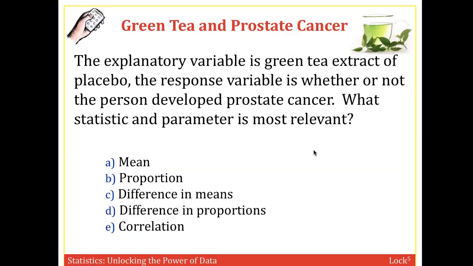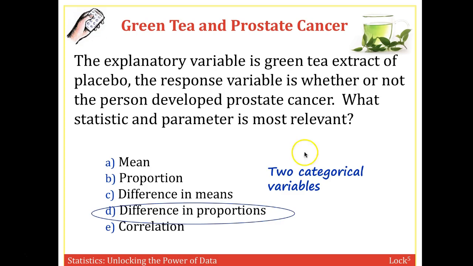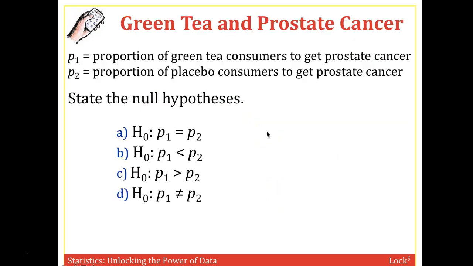All right, the explanatory variable is green tea extract or the placebo. The response variable is whether or not the person developed prostate cancer. What statistic and parameter is most relevant? In other words, what are we looking at here? We're looking for a difference in proportion. We're looking at 2 categorical variables. We're looking at whether you took green tea or placebo, and then whether or not the person developed prostate cancer. The 2 categorical variables, so we have a difference in proportions.